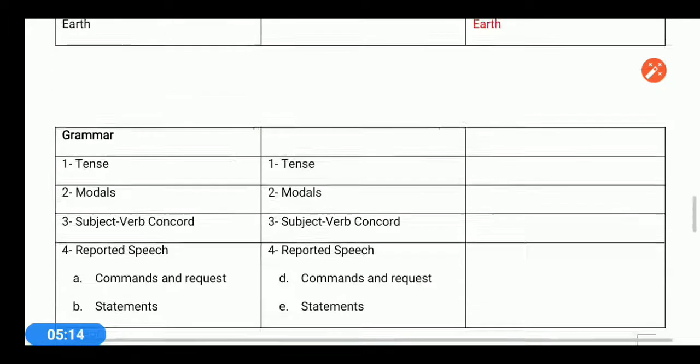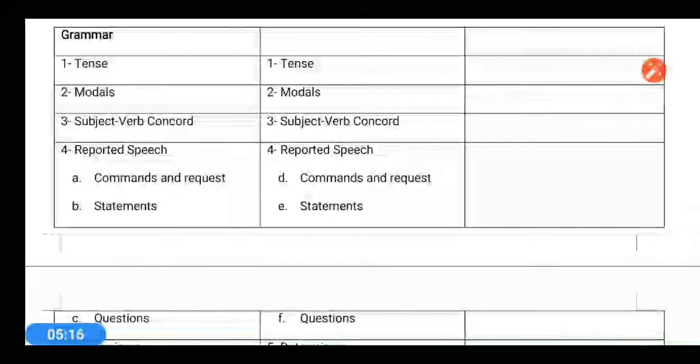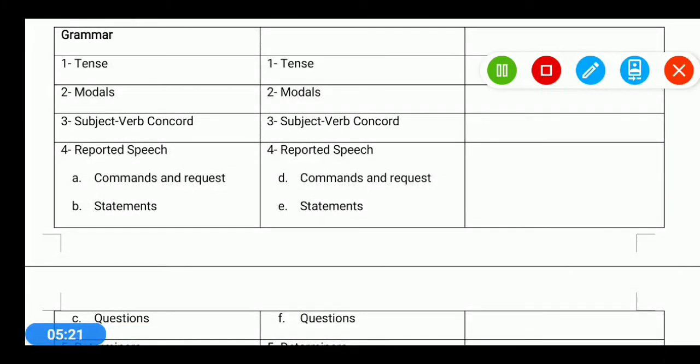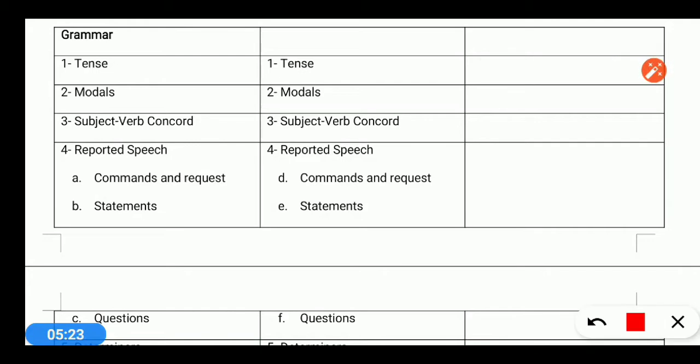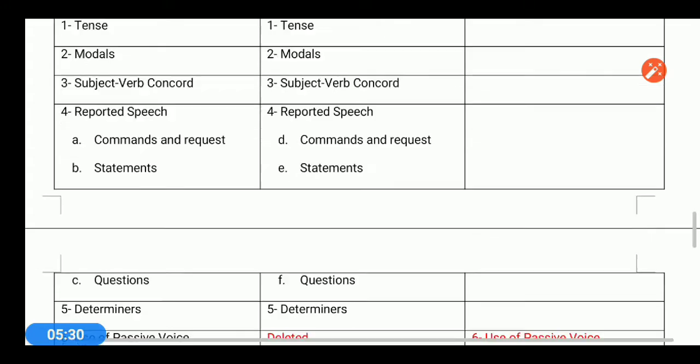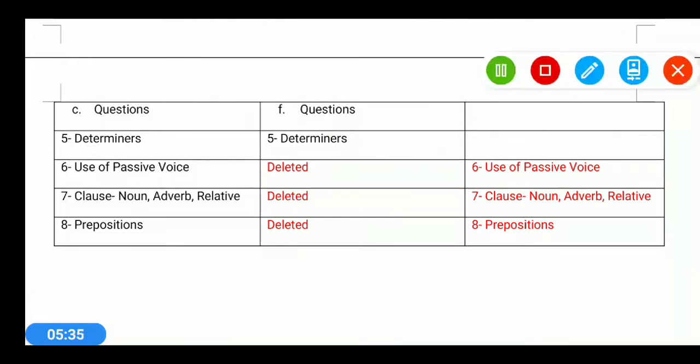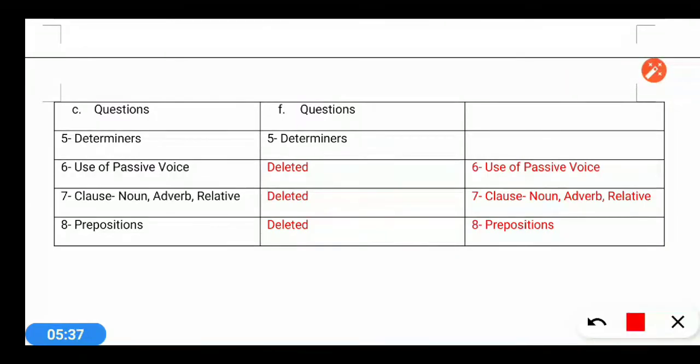If we talk about grammar, there are 8 chapters. You see tenses, modals, subject-verb agreement or subject-verb concord also. Reported speech, it includes command and request, statement and question, and the fifth one is determiners. Here you can see that the 3 chapters which have been removed are use of passive voice, clauses and prepositions. So these 3 lessons have been removed from the grammar.